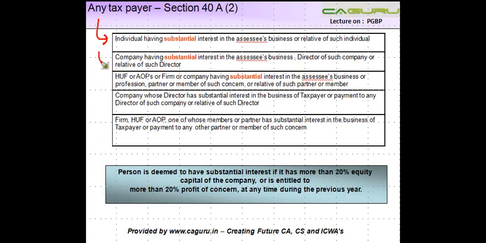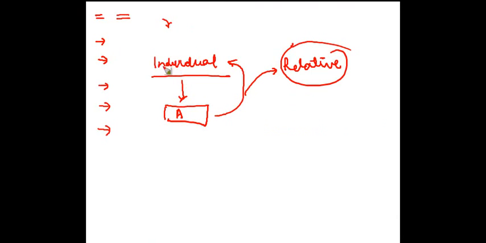Then, to a company having substantial interest in the assessee's business, director of such company or their relatives. Again, instead of an individual, you have a company here, you make a payment to the director of the company. So A makes a payment to the company, to its director or a relative of such director, that is also covered.